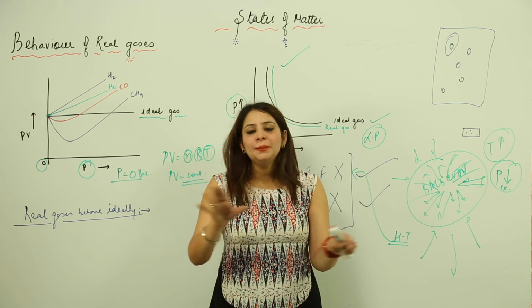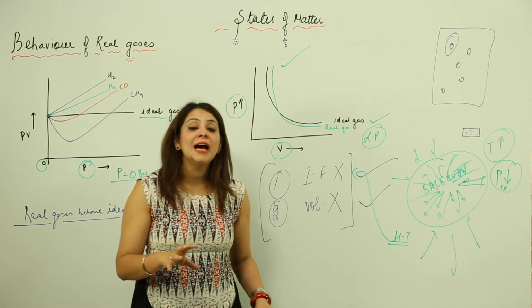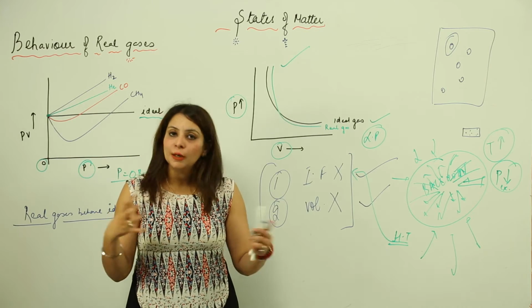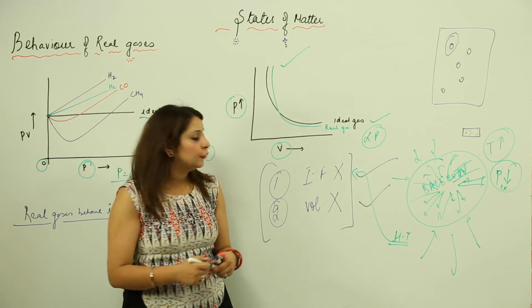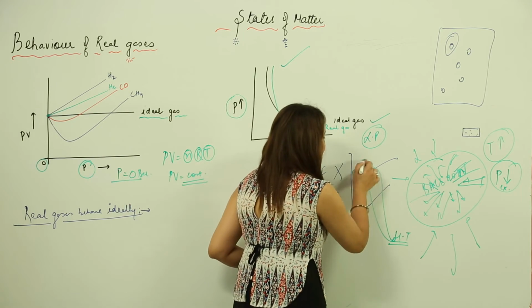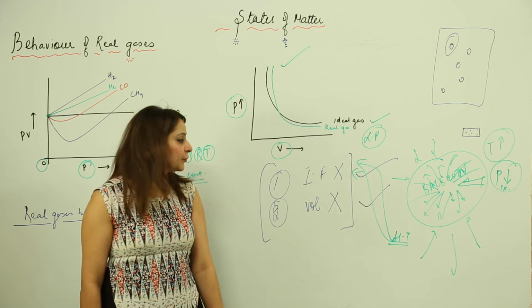I am not applying such pressure, so I am not forcing the gas molecules to come closer. When they are not coming closer, the intermolecular forces are again almost nil, so this condition is satisfied: the intermolecular force is lowered.